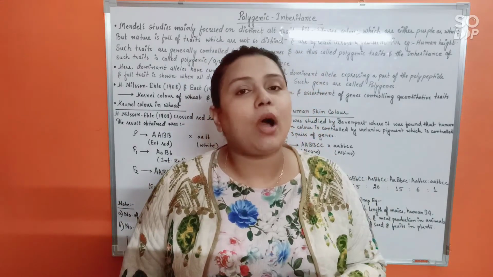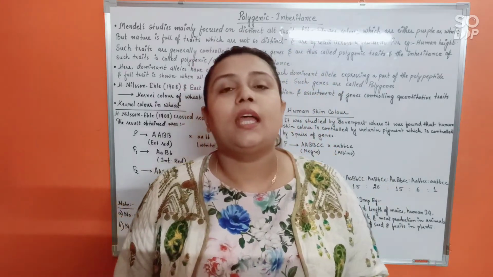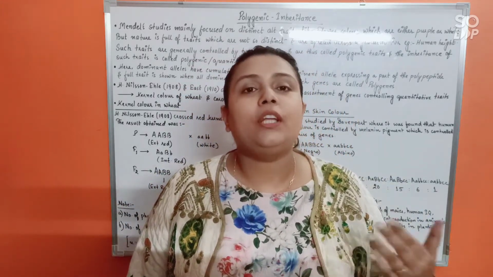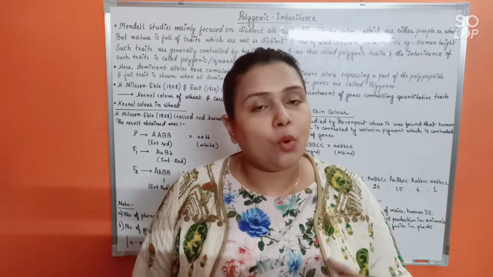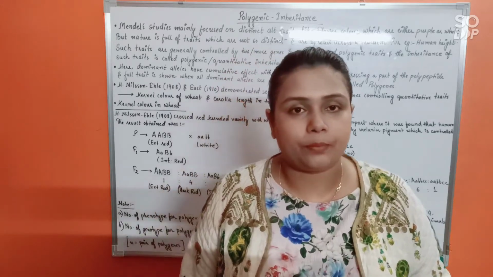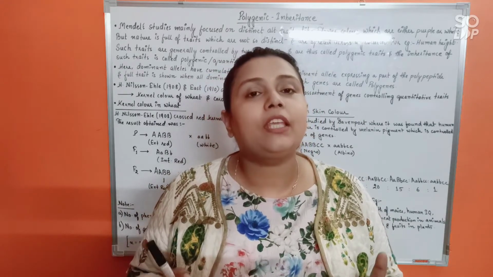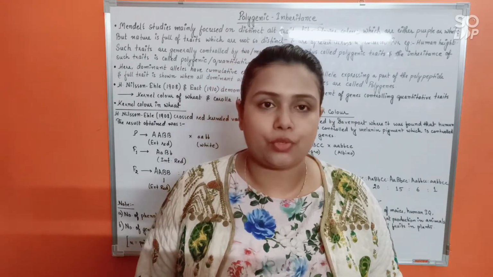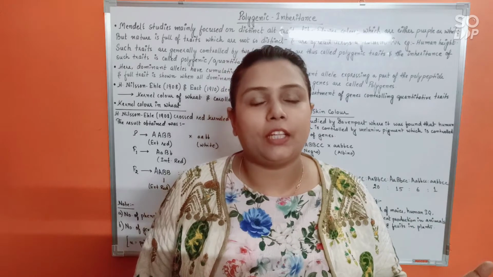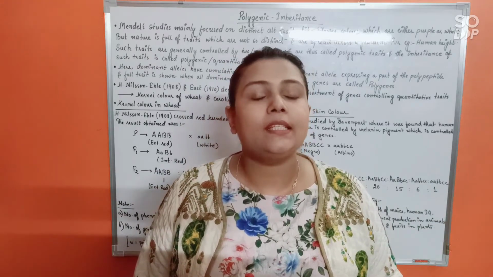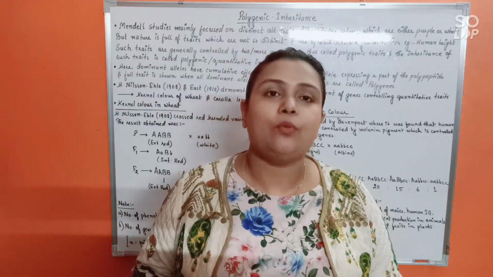Now the question arises, why do we have to call them quantitative inheritance as well? That's because in polygenic inheritance, the more the number of dominant alleles, the more expressive will be the phenotype. The number of dominant alleles here will have a cumulative effect on the phenotype produced. The more the number of dominant alleles, the more expression will be gained by the phenotype. The fewer the dominant alleles, the lesser the expression of the phenotype. As we go into further details, you will understand what I am trying to say here.